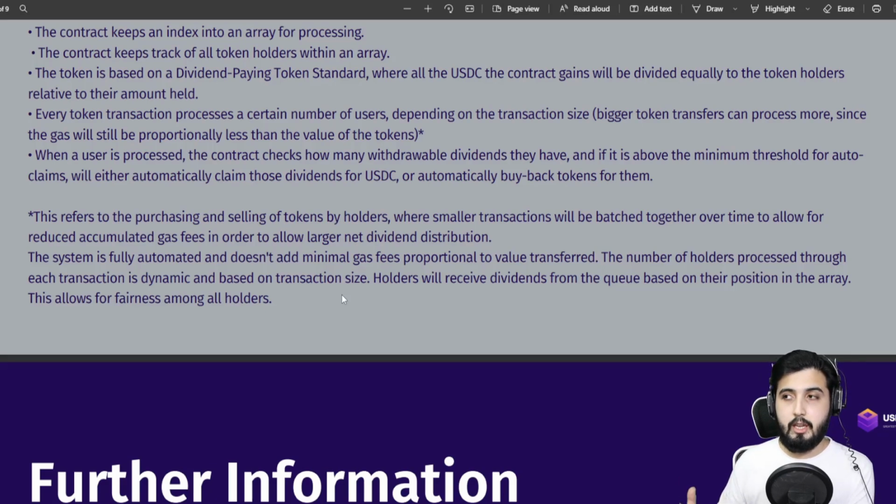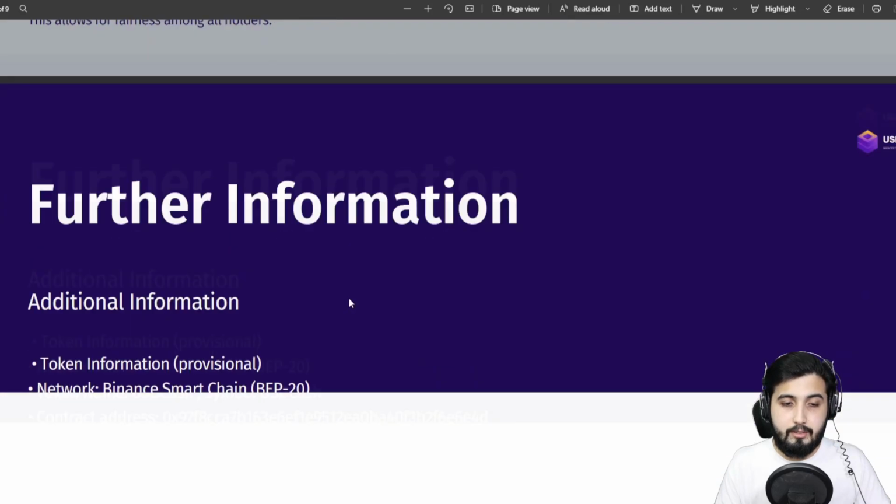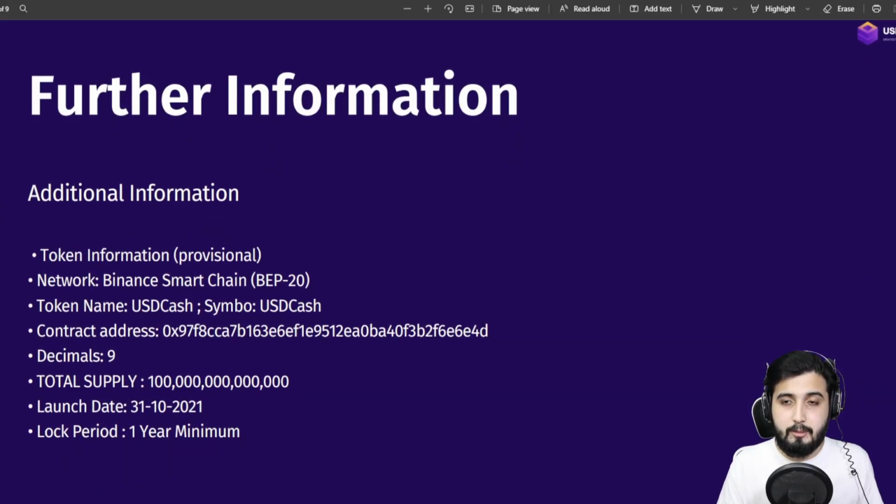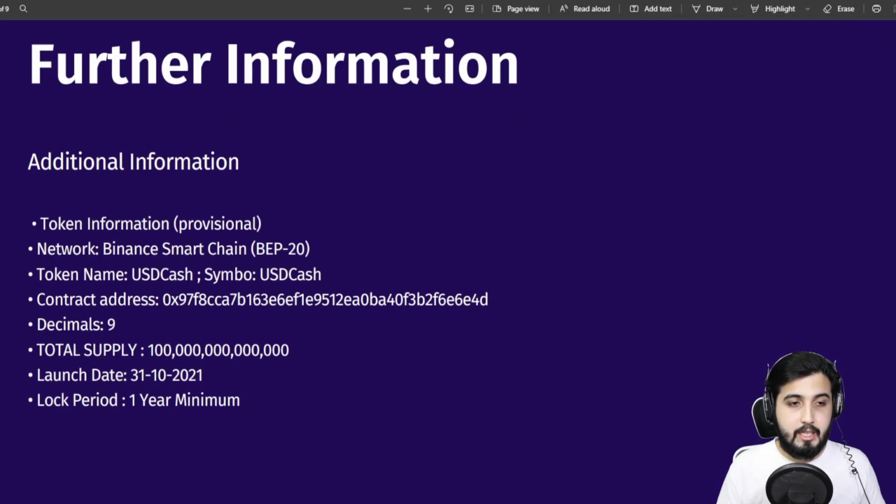They can process a number of small holders together so that they get minimal gas fees. They just have a lot of different mechanisms in place to ensure that people make a good profit. They don't get taxed a lot, so that's also really amazing. There's more information about the tokenomics.